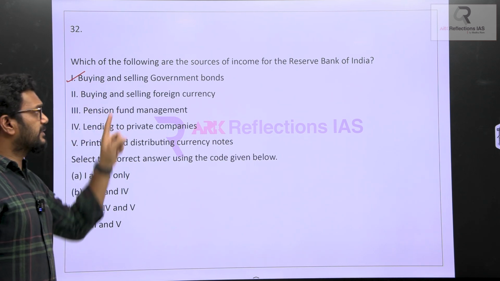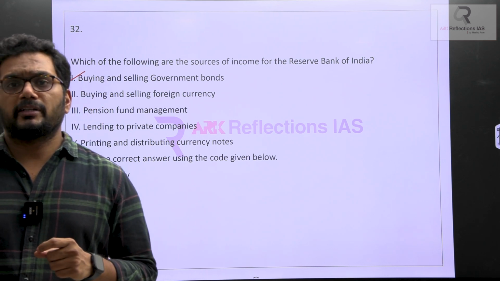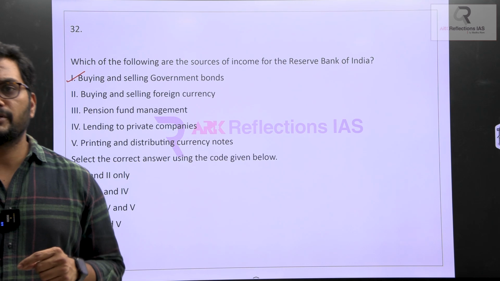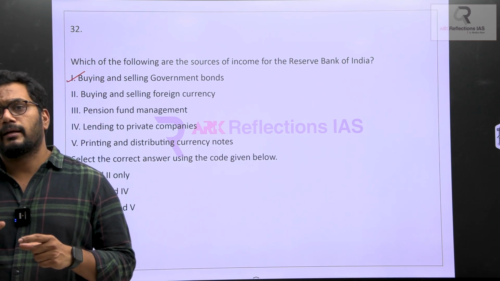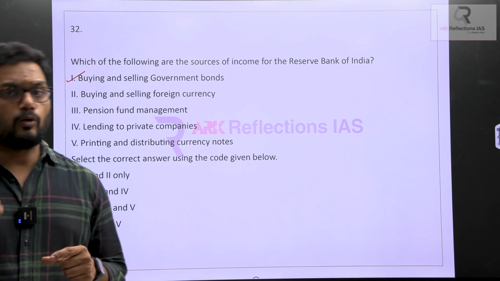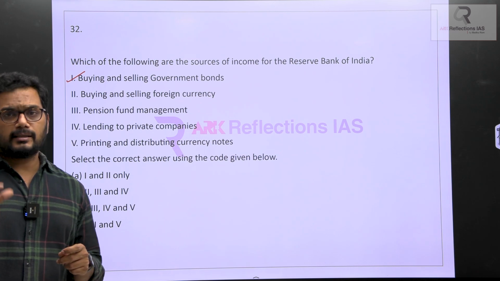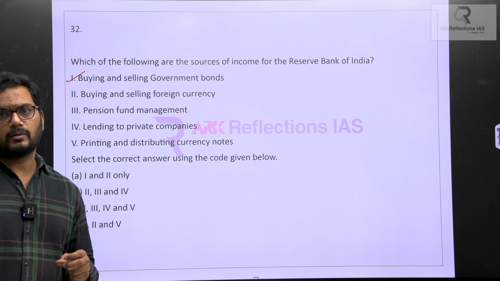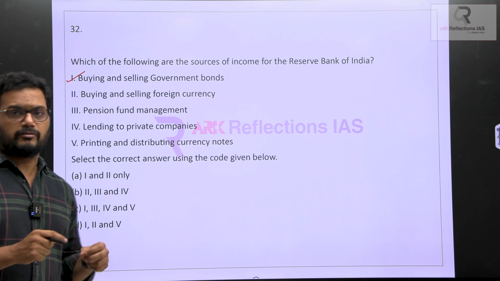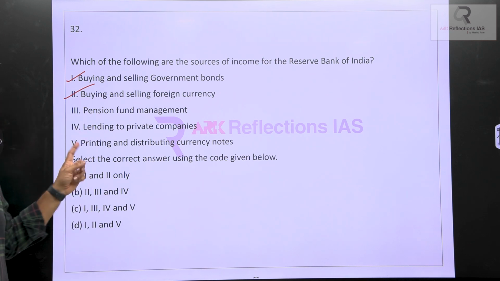Second one, buying and selling foreign currency. That means whenever there is a concept of devaluation, the rupee gets weaker and the foreign currency gets costlier. In such cases, there are large scale chances that the government, or the RBI in particular, can earn extra money from this. So this will definitely add an income to the RBI.